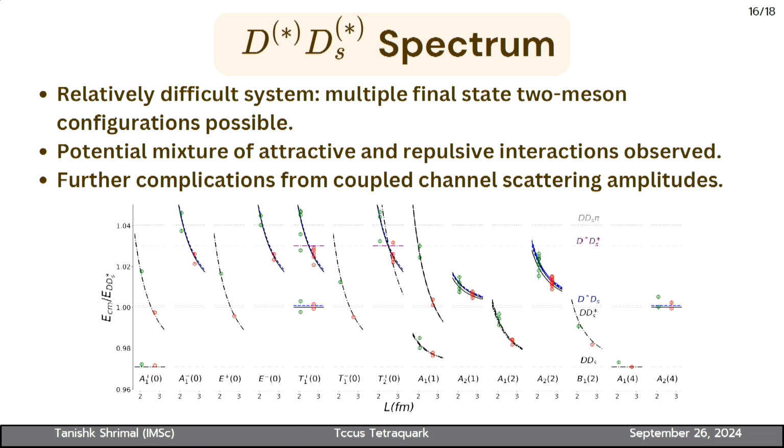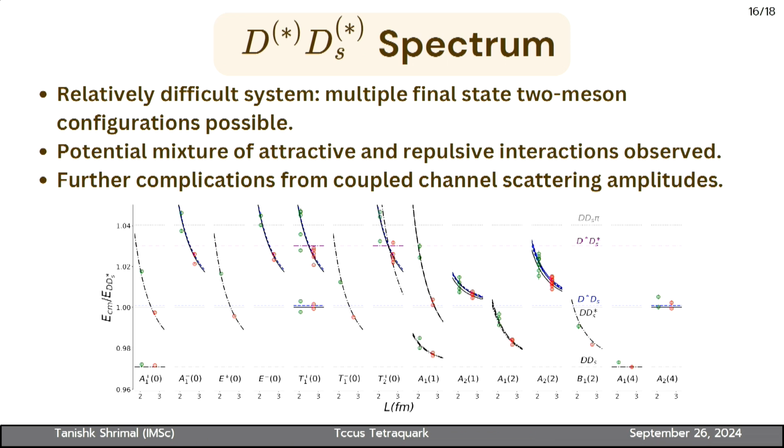Now we come to the D* Ds* spectrum. So this was the spectrum that we found in our case. Now, just from the spectrum, you can see that it is a rich spectrum, and it is a relatively difficult system because it has multiple final two-meson configurations, and there is also a potential mixture of attractive and repulsive interaction in here. And this is also complicated because this is a coupled channel scattering.